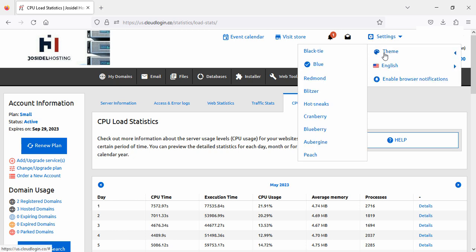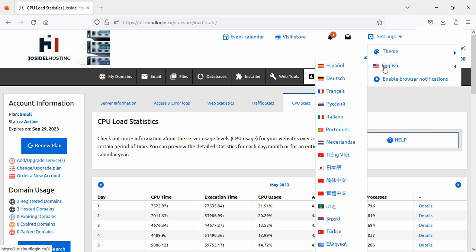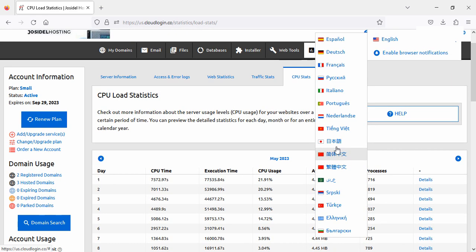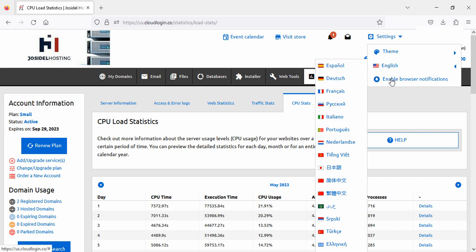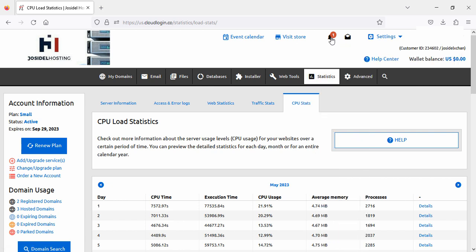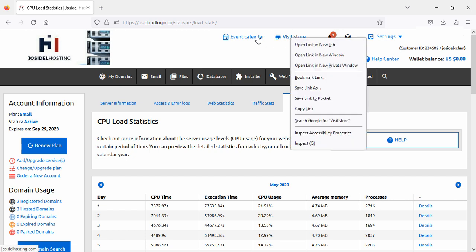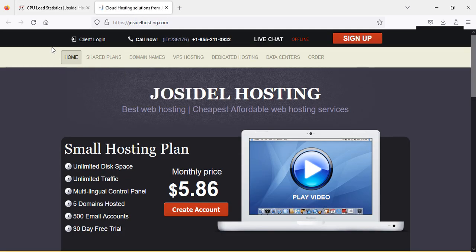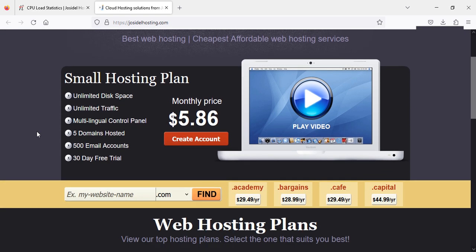Here are the settings. You can find here themes, what themes they are offering for their panel. Right now we are on blue, and here are the languages. We are in language English, where you can find all these languages. Here is notification. If you want to visit their website front page, you can click here and visit their website. Here is all the information and offers.